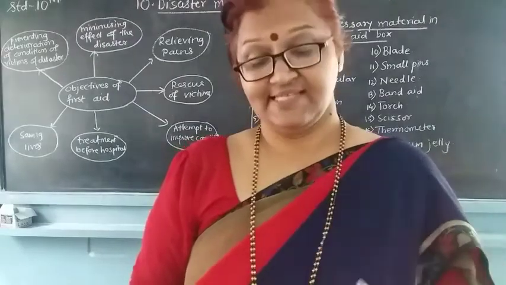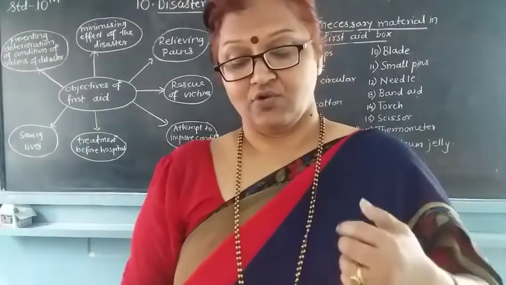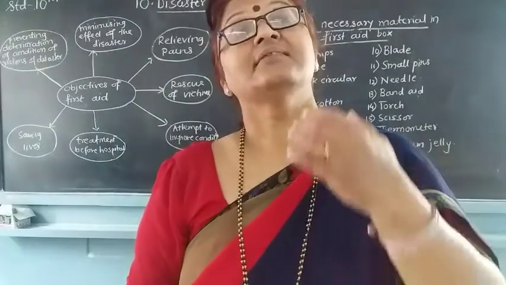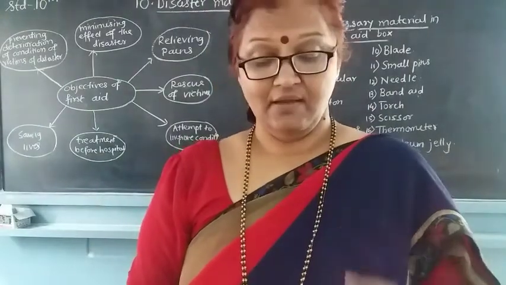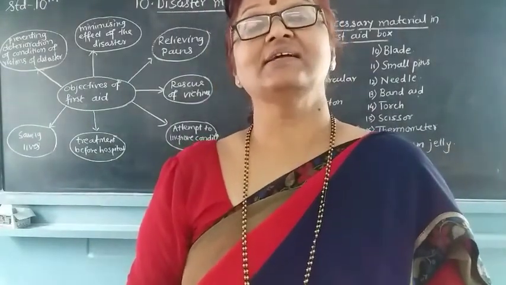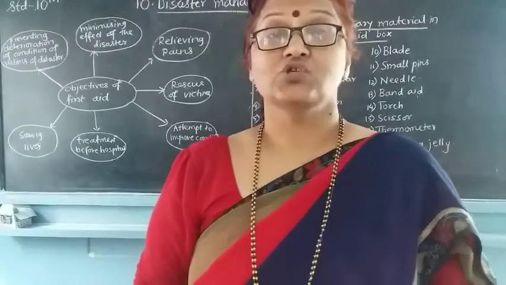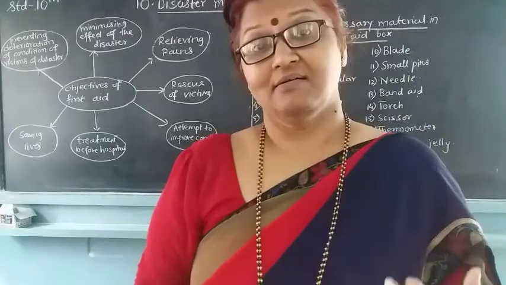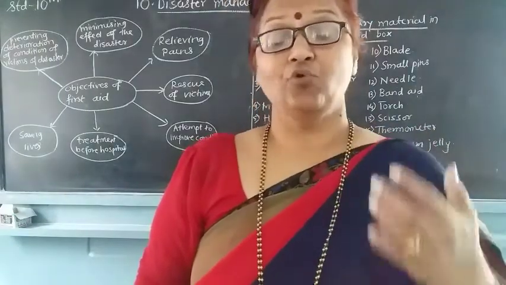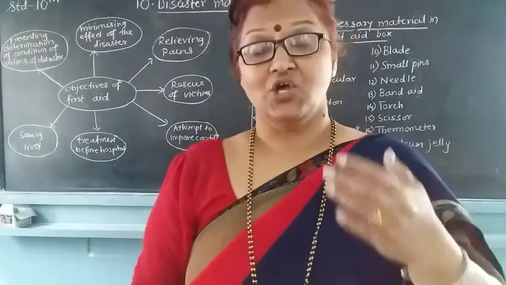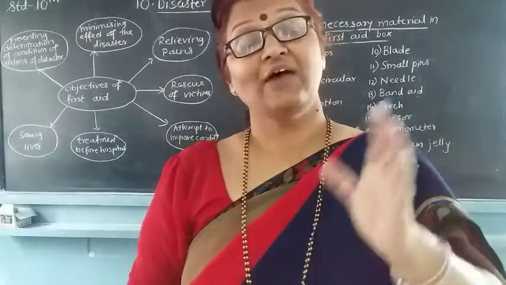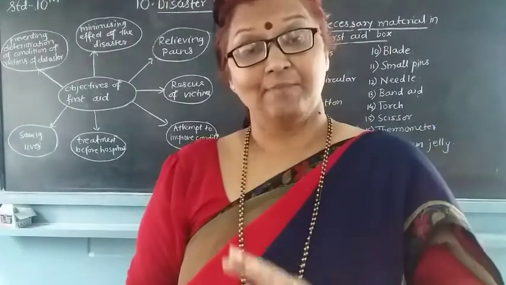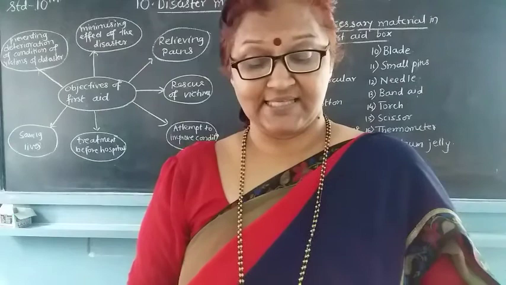There is a forest lit on fire, and a snake bite for a person. These are the various disasters given. We have learned in the previous classes how to overcome such disasters, and what we have to do after such disasters happen.